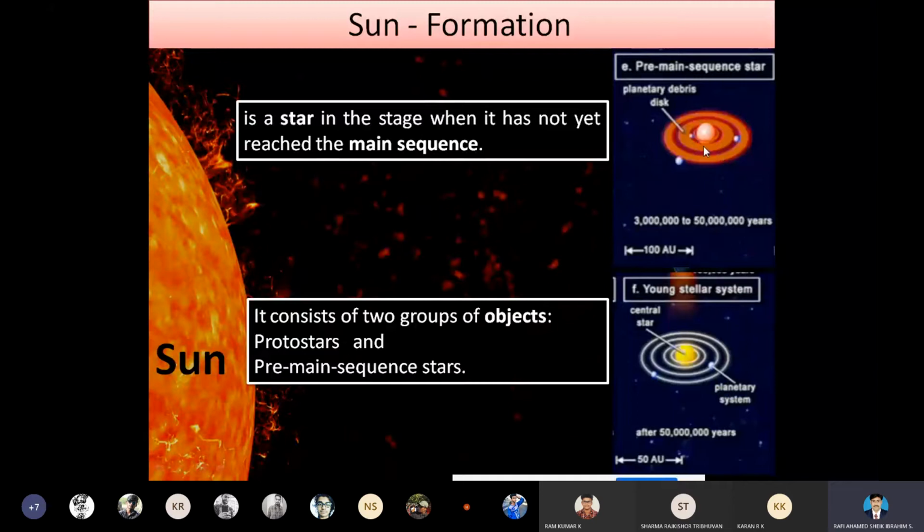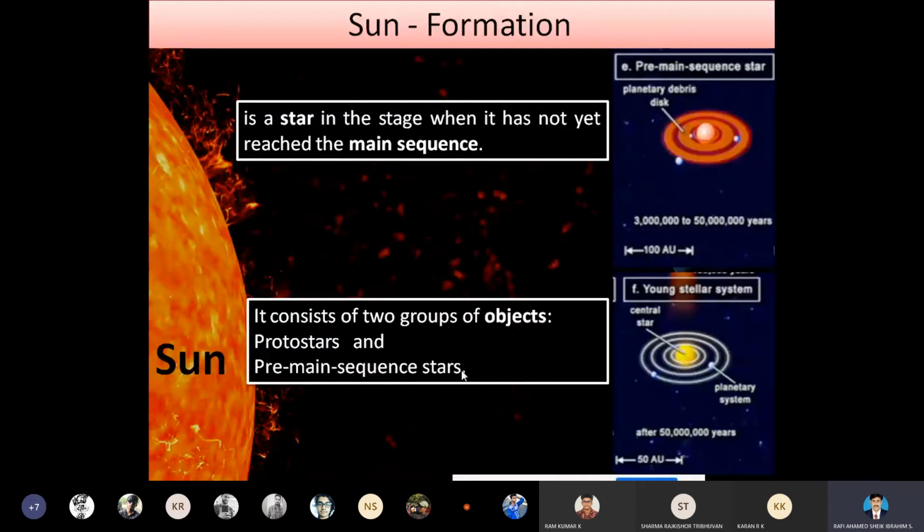So this part is called the pre-main sequence star, and the final part is called the young stellar system. Already I have said that stellar means solar, the young solar system. This young solar system is formed only due to the presence of the protostars and pre-main sequence stars. So these are all the various stages in the formation of the nebular growth.